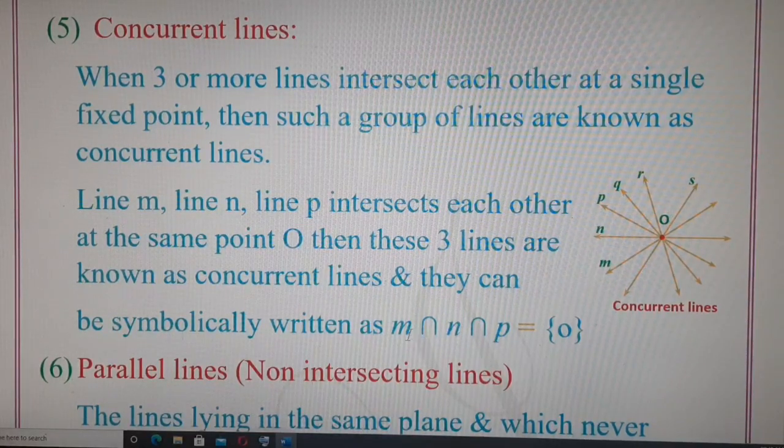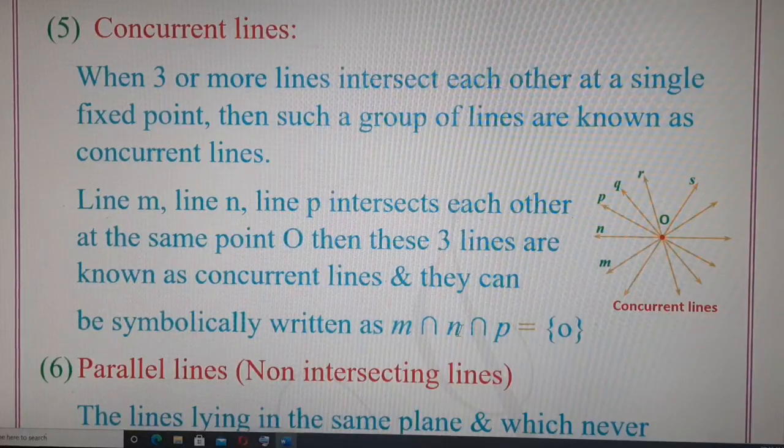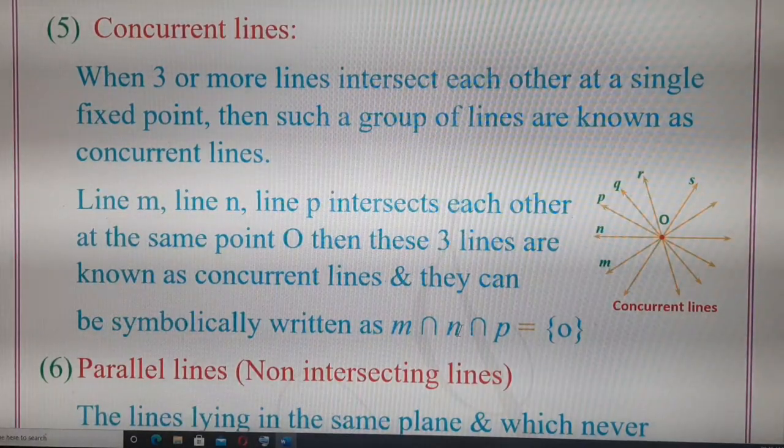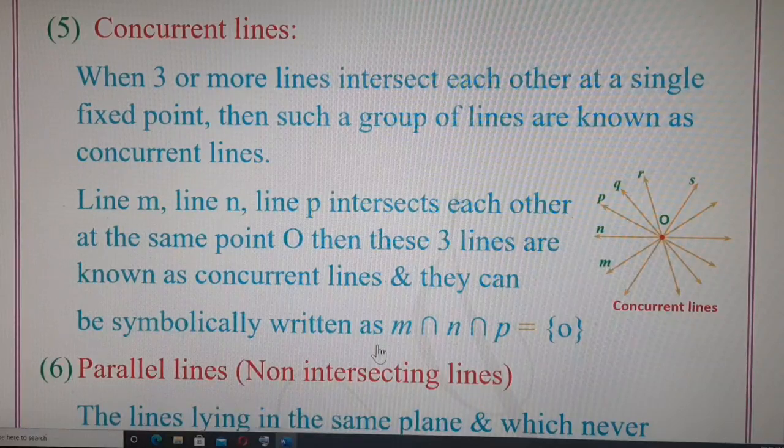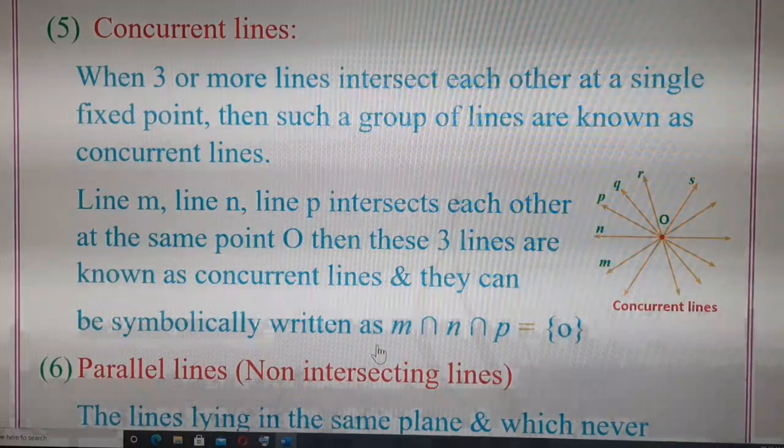So here I have named only 3 lines intersecting, and from this we can make out if more than 2 lines intersect at a single point, then they are known as concurrent lines. But if only 2 lines intersect at a single point, then we call them intersecting lines. If 2 lines intersect at a single point, we call them intersecting lines. If 3 or more lines intersect at a common point, then we call them concurrent lines.